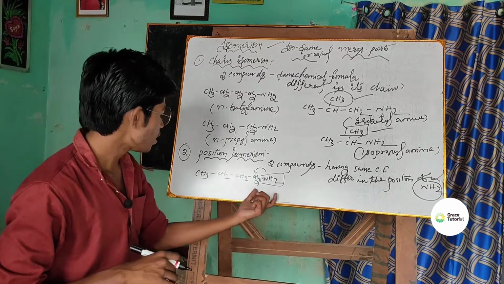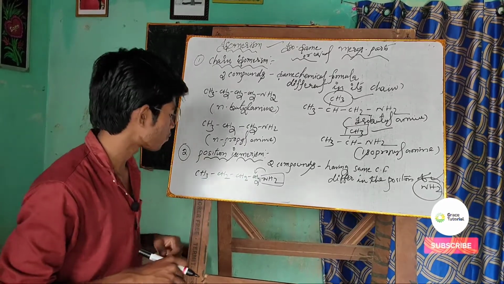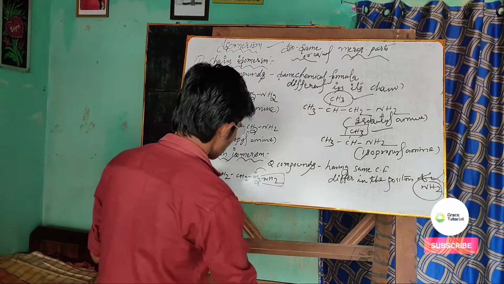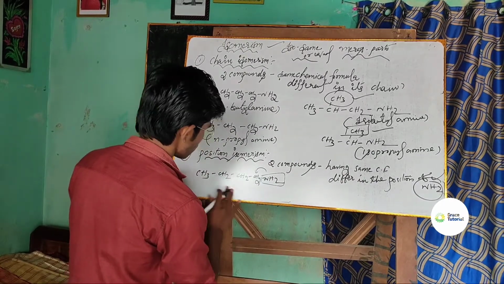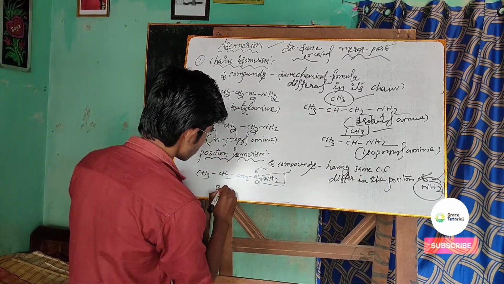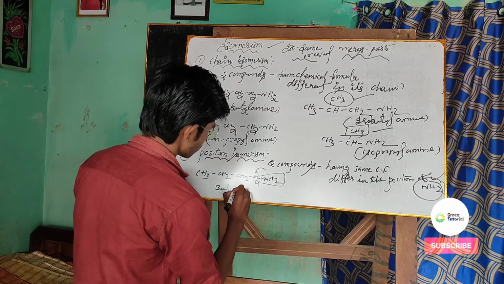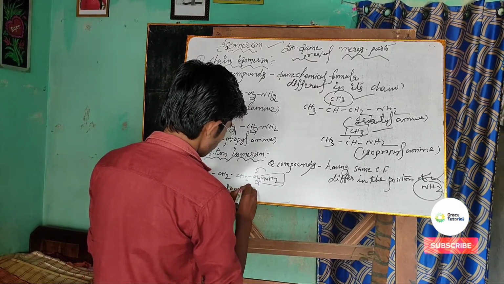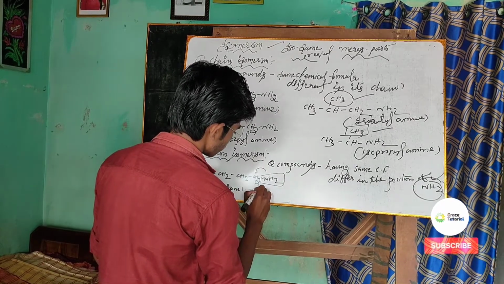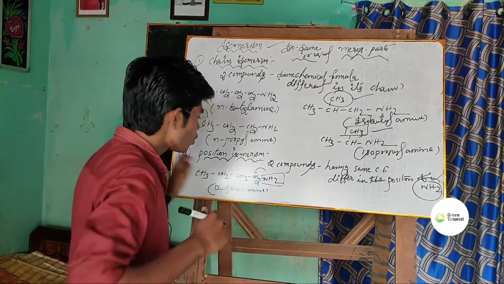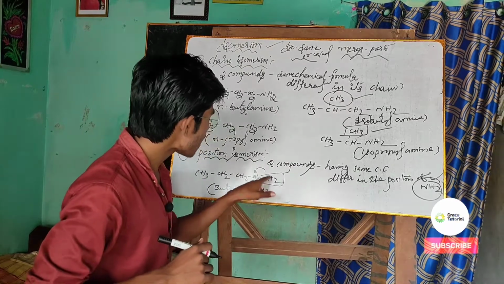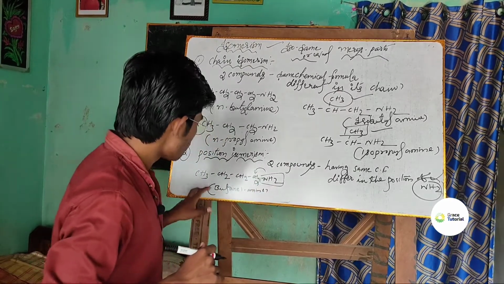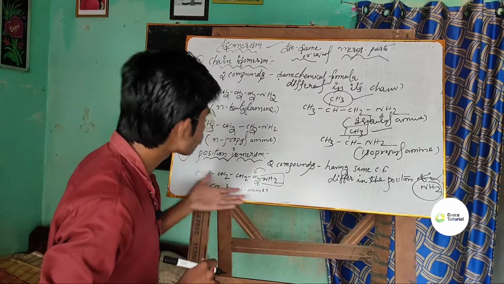So, you can write butane 1 amine, because in position number 1 this amine group has been attached, but you can also write N-butyl amine.